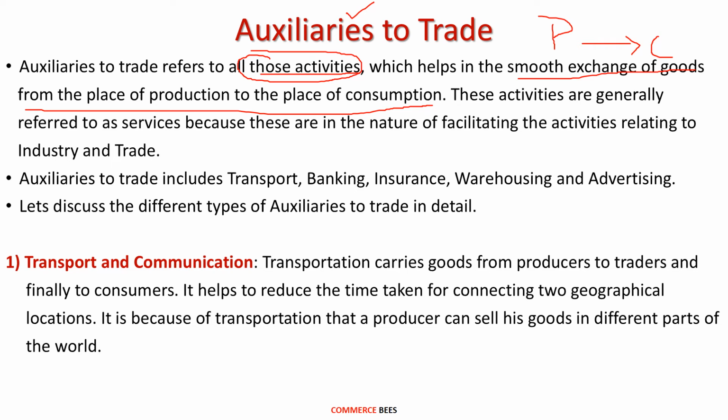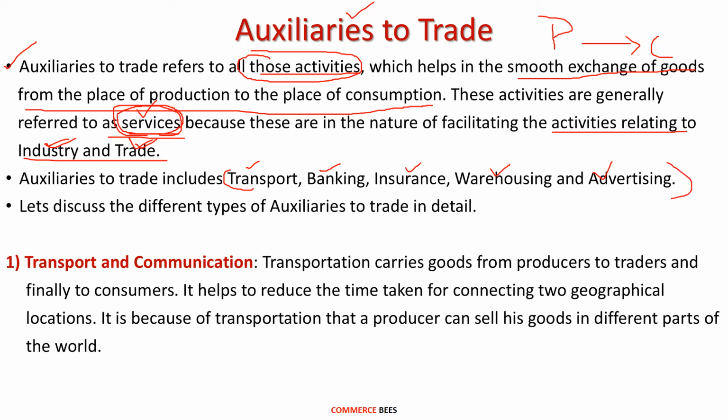These activities are generally referred to as services because they are in the nature of facilitating the activities relating to industry and trade. The main job of industry is the production of goods, and trade is the buying and selling of goods and services. So auxiliaries to trade facilitate the activities of industry and also of trade. That's why auxiliaries to trade are called services. Auxiliaries to trade include transport, banking, insurance, warehousing and advertising. So all these activities come under auxiliaries to trade.